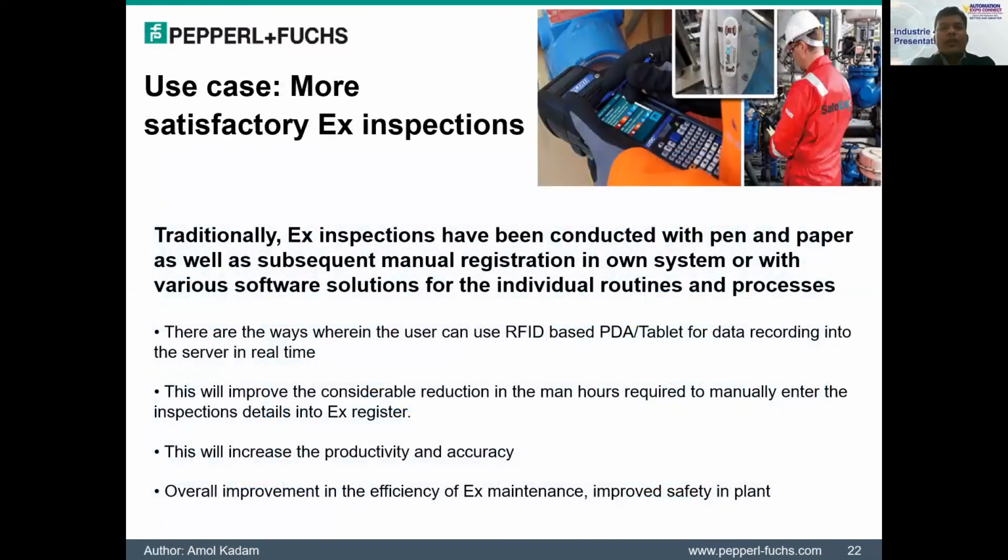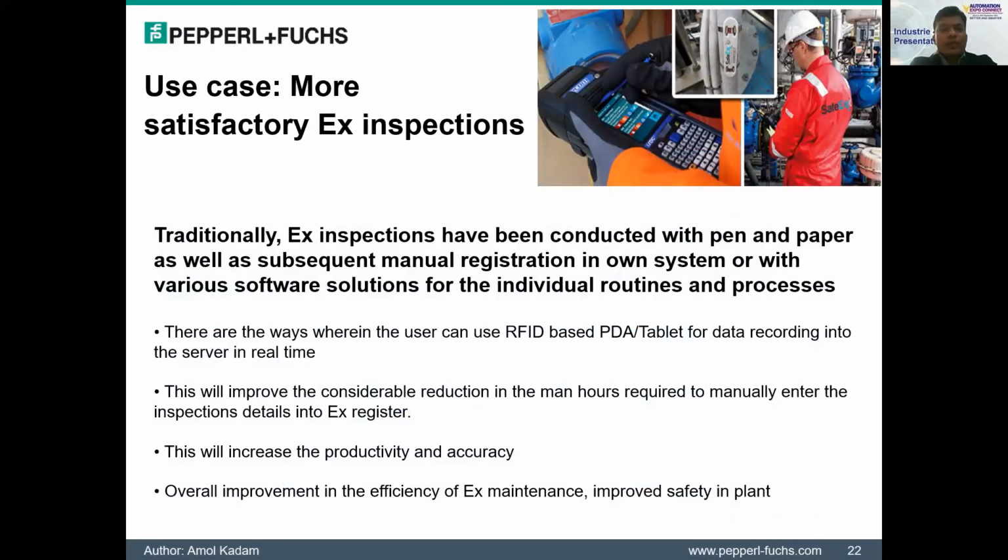Okay, now we are taking an example of the use cases. The first is the Ex inspections. The traditional way of doing Ex inspections is with pen and paper, manual entries in the system. Nowadays there is a way wherein the user can use RFID based PDAs or a tablet for data recording into the server in real time.